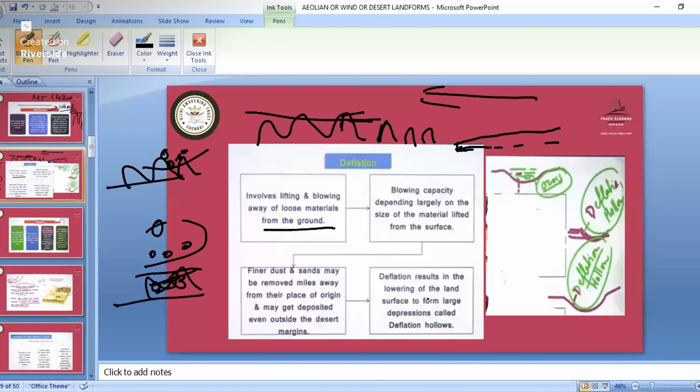Then the lowering of the land surface to form a large depression. When the depression is formed, it is known as the deflation hollow. Due to the deflation process, the upper part has been blown away, so this has become like this type. Here you can see water settling down, like a lake in the desert. Without water, this part is also known as the deflation hollow.